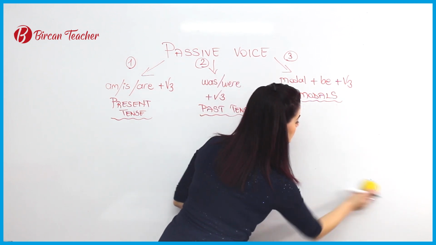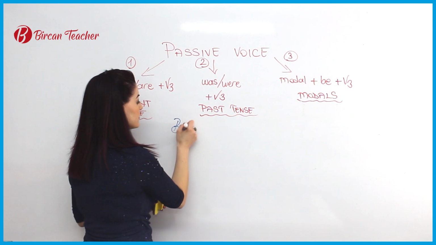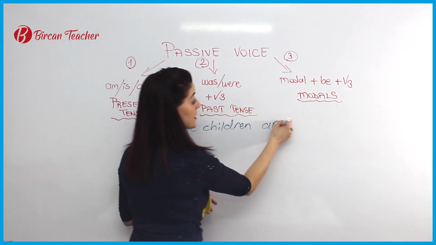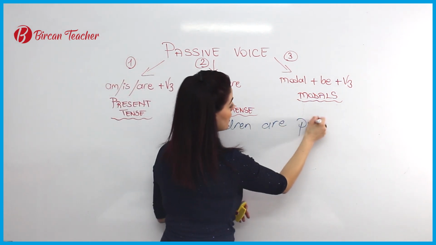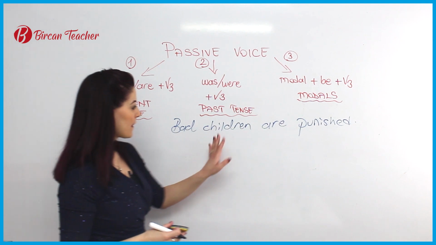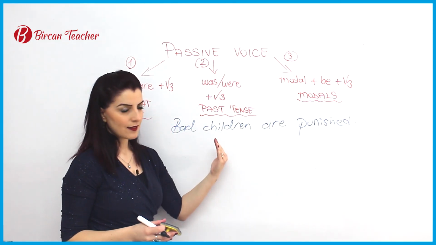For example, maybe bad children are punished. So in this sentence, I can see this action is done.